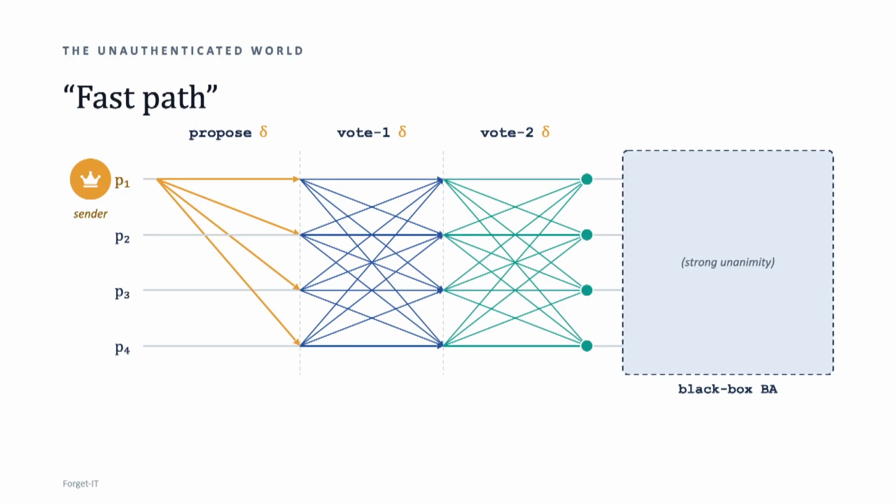Great. Now, finally, we need to answer the following question. What do I propose to this fallback Byzantine agreement box? And this is now the crux of our idea. So if you're going to take away one thing from this talk, I strongly encourage you to take away the following one.